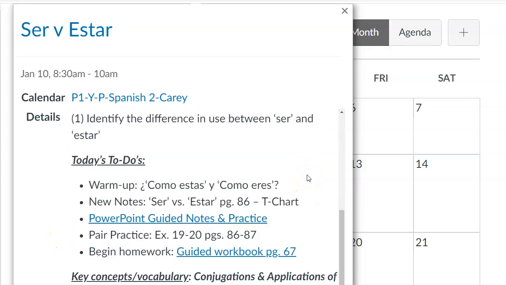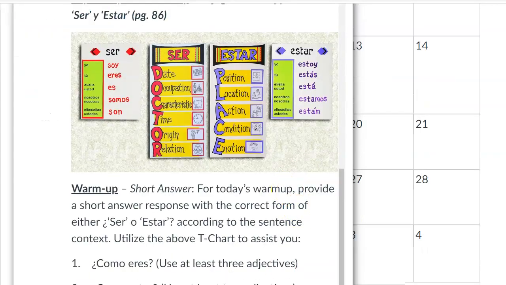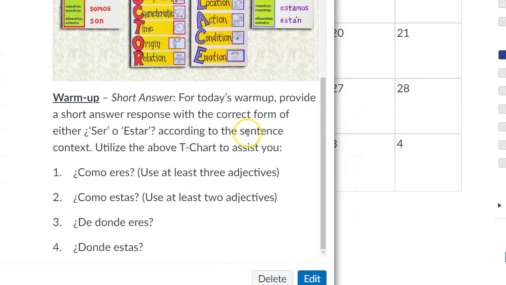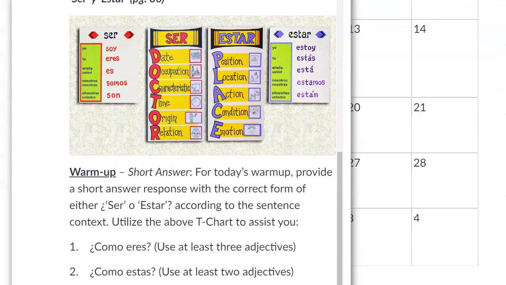Daily objective for today, identify the difference in use between ser and estar, and your warm-up question has to do with those two verbs. Let's take a look at that together. For today's warm-up, provide a short answer response with the correct form of either ser or estar according to the sentence context. You can use the T-chart above here to assist.